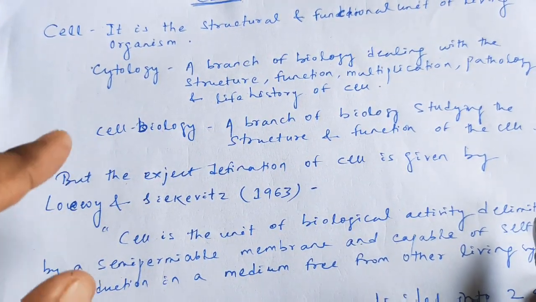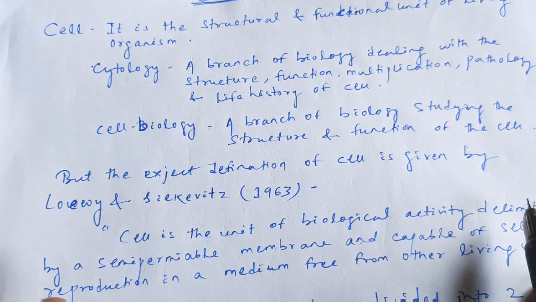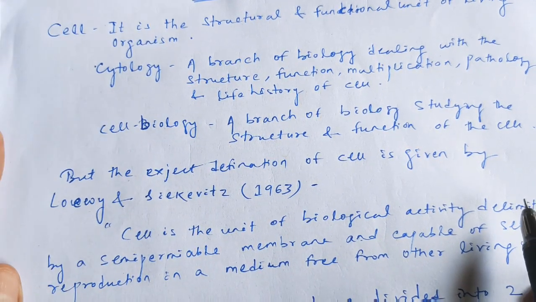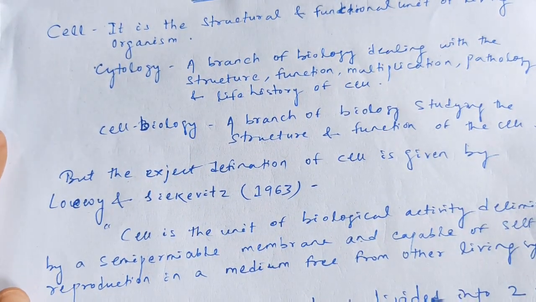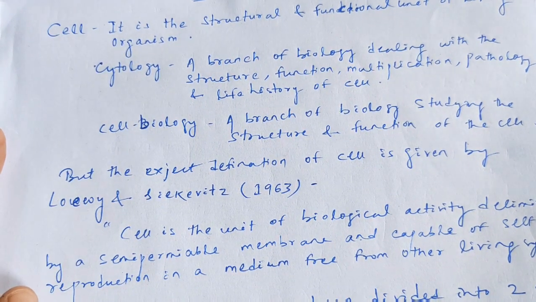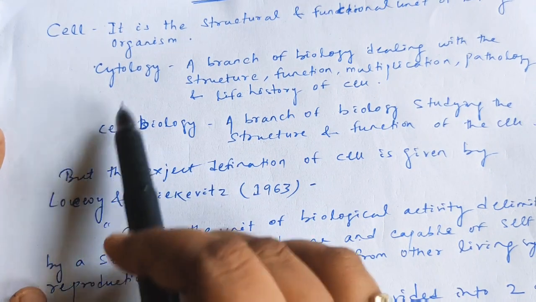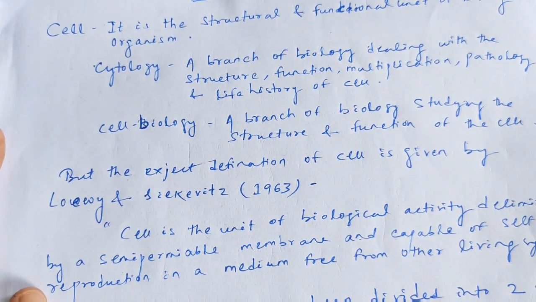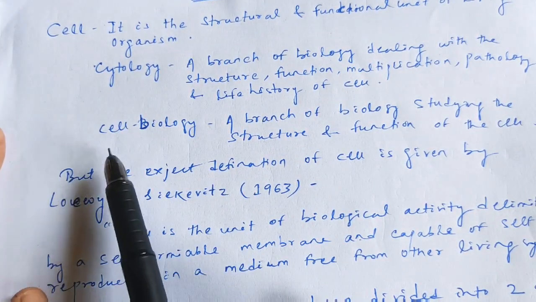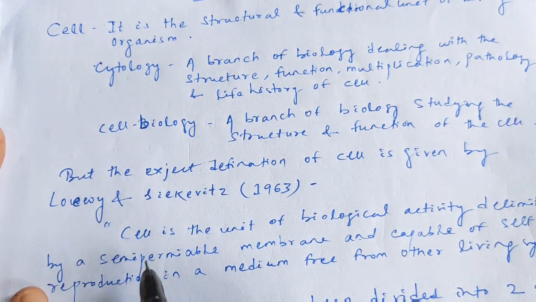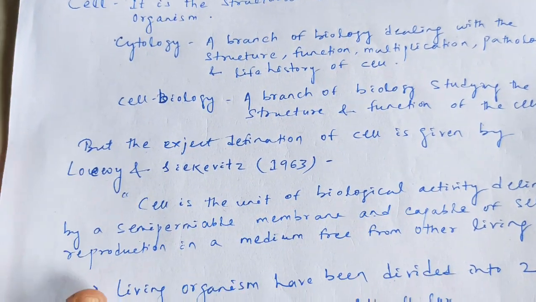Second term is cell biology. A branch of biology studying the structure and function of the cell is known as cell biology. So this cell biology comes under cytology, or cytology is also known as cell biology. Okay, remember up to this. Clear?